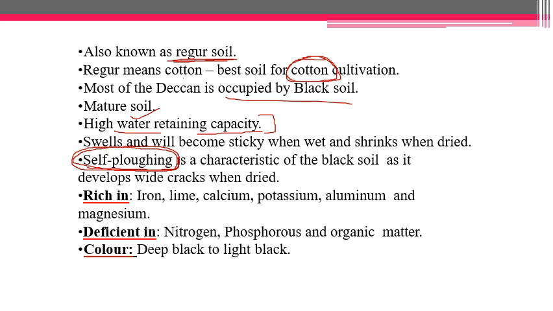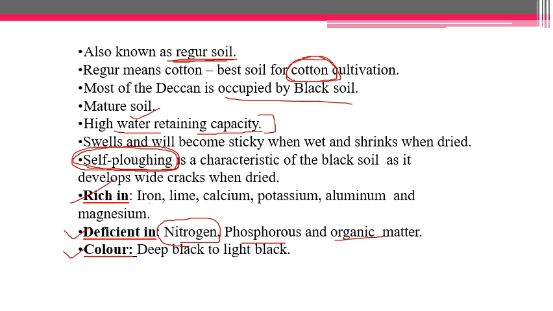So that is why it is known as self mulching soil, and it also has this ability to retain soil moisture for a very long time. Okay, so these are some of the facts which you need to remember for black soil. Now the nutrients in which it is rich are iron, lime, calcium, potassium, aluminum and magnesium. Again, just as I said about alluvial soil, it is also deficient in nitrogen. Along with nitrogen, it is deficient in phosphorus and organic matter.